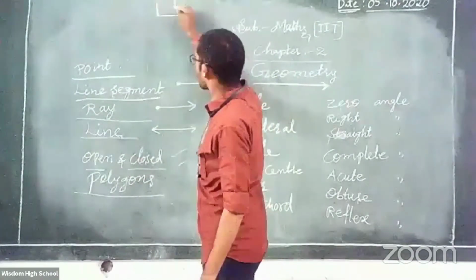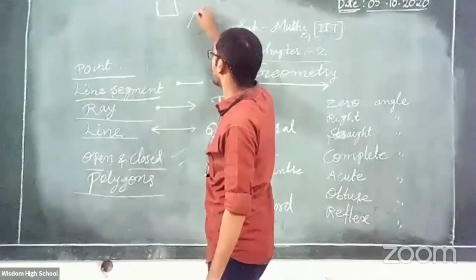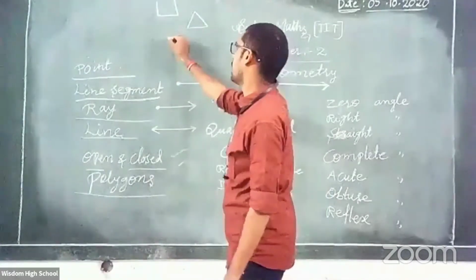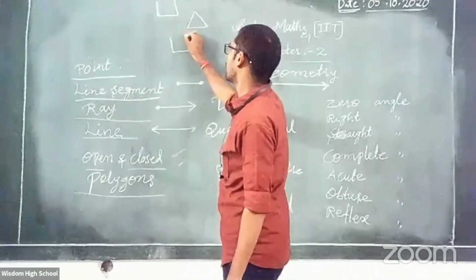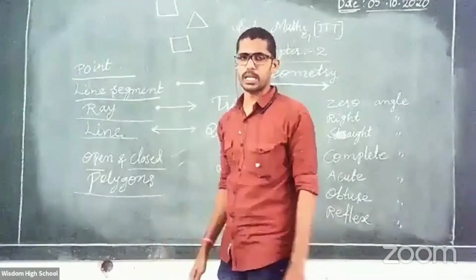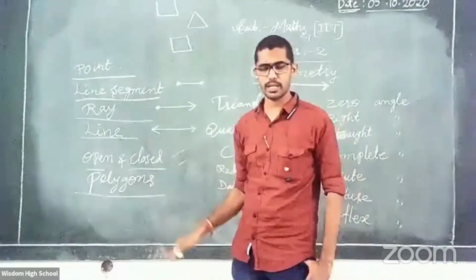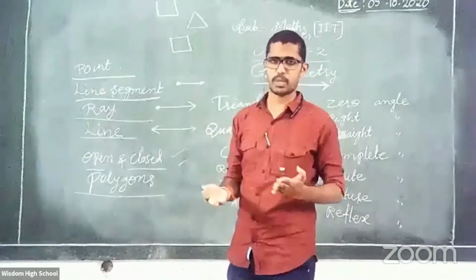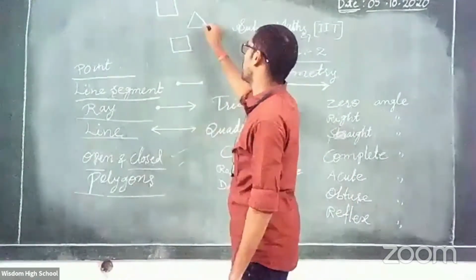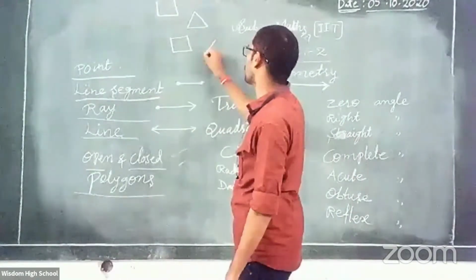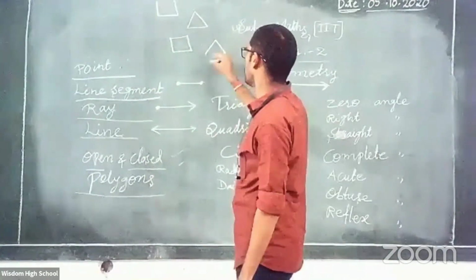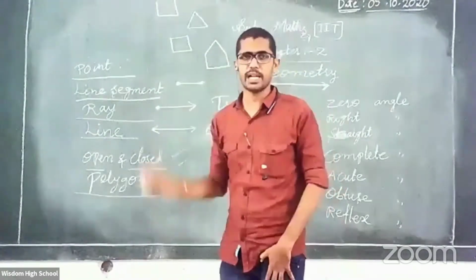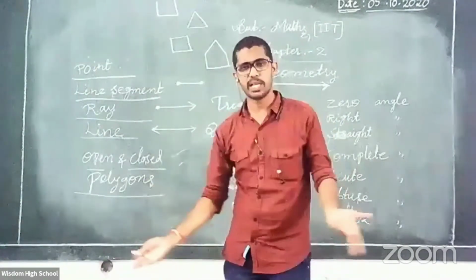What must you have? Closed. Here there are 3 lines, 1, 2, 3. So it is a polygon. 1, 2, 3, 4. It is also a polygon. Why? A closed figure formed by 3 or more lines. Sir, here 3 or more means only 4 or not 4? Suppose 1, 2, 3, 4, 5. How many lines are here? 5 lines. It is also a polygon only, no?